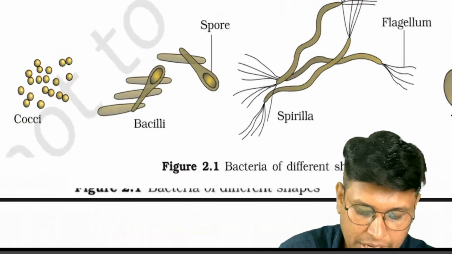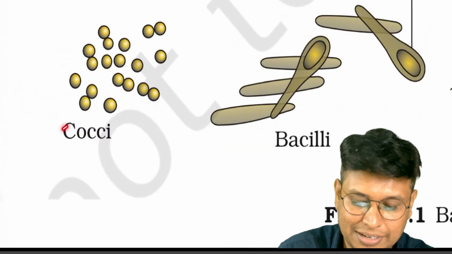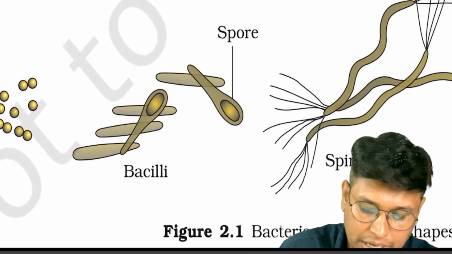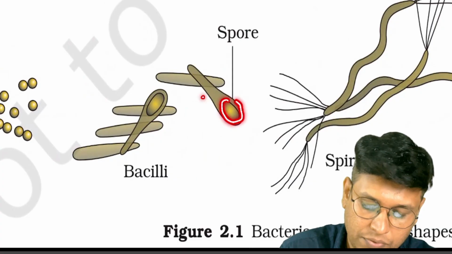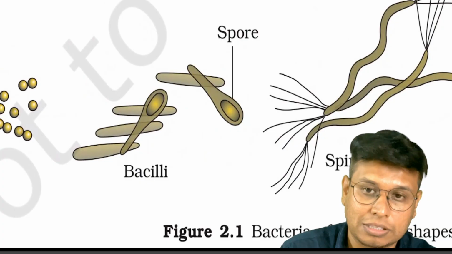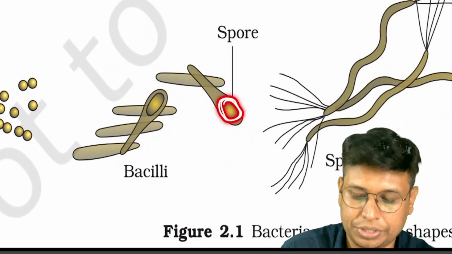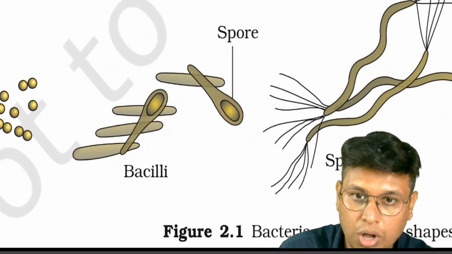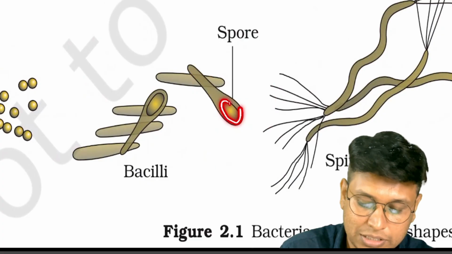Now pay attention to each and every structure. Single is monococcus, then diplococcus. If it is a strip, it is called streptococcus. These wordings will come later. Here you can see bacillus. Generally bacillus is rod shaped, and whatever you are seeing at one end, the circular body, is called a spore. Whenever bacteria do not have enough food or face unfavorable conditions, they go into spore formation. This is a state of very low metabolism to avoid the external unfavorable conditions. So this is a spore. This entire structure looks like a spoon.